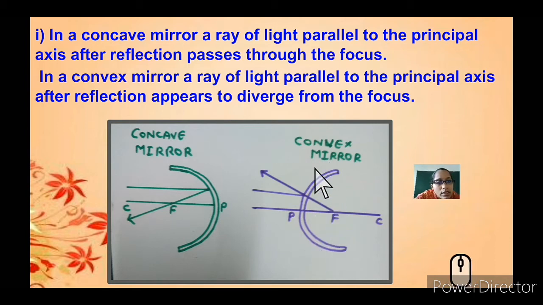When it hits the mirror, it gets diverged. For your understanding, you draw this line that passes through the focus.